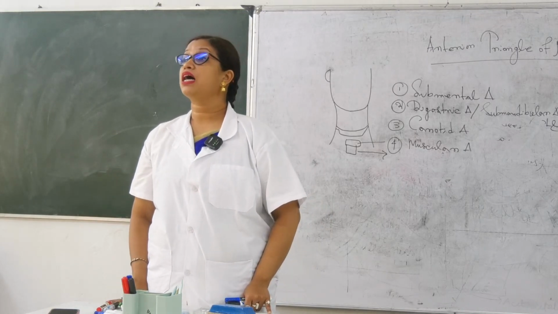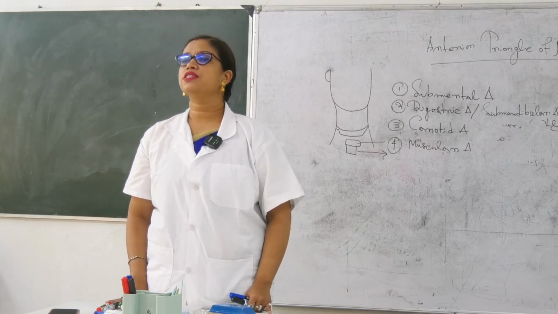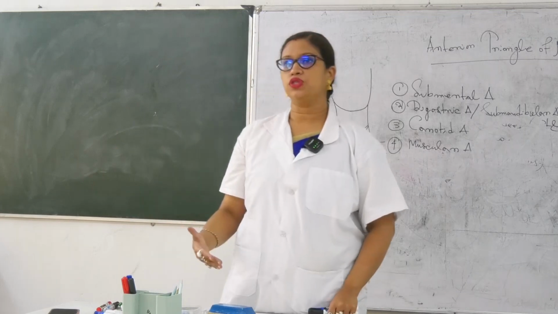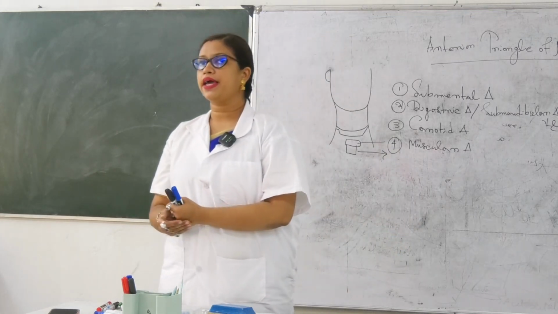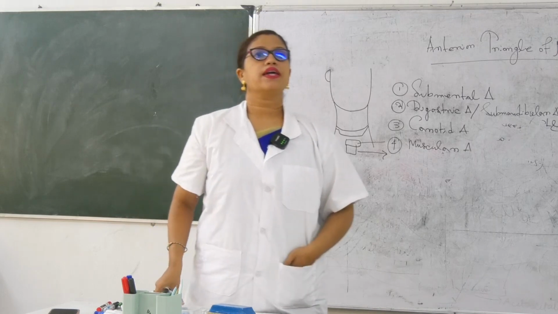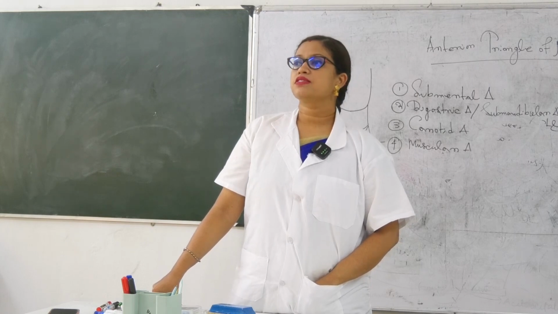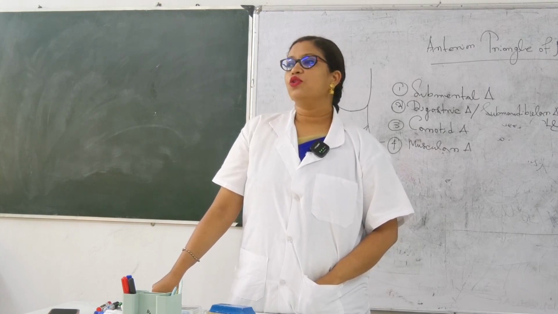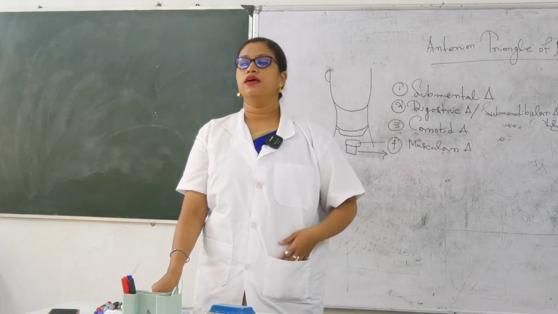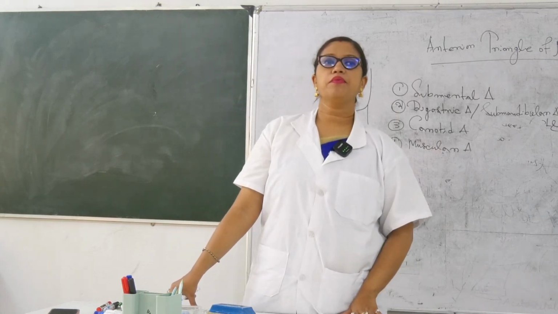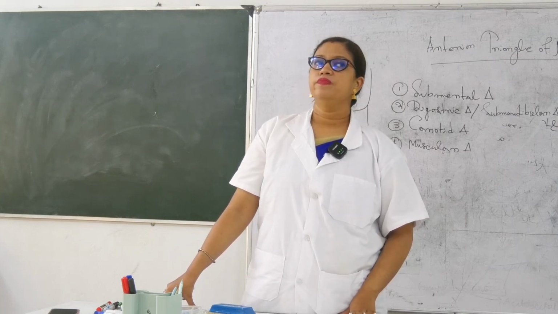See, another one here: you have to study the branches of the external carotid artery, very much important. Write it down, branches of the external carotid artery. Where you study the common carotid artery, you already know the internal carotid artery is going to the brain through the carotid canal. So what about the external carotid artery? They ask this repeatedly in viva: how many branches? Eight branches. There are 8 branches in the neck.